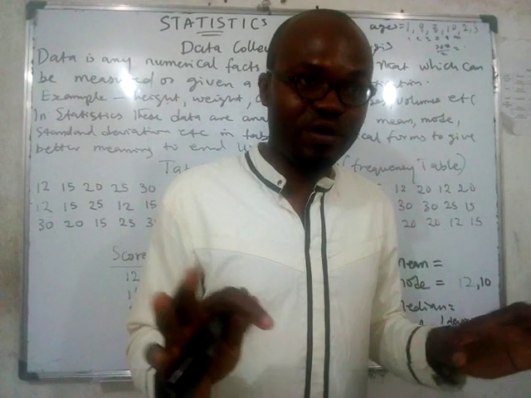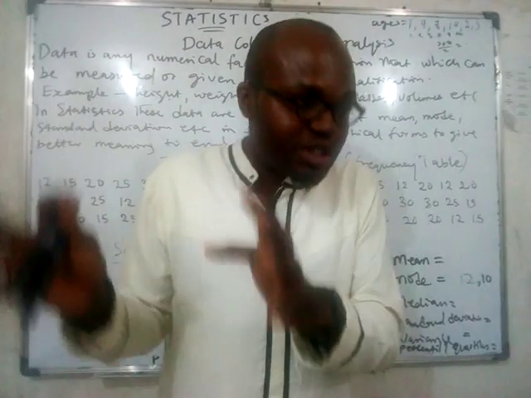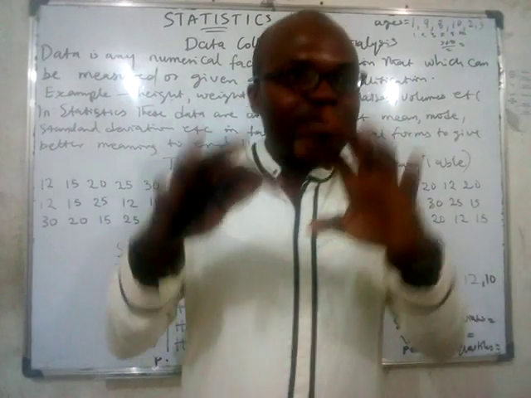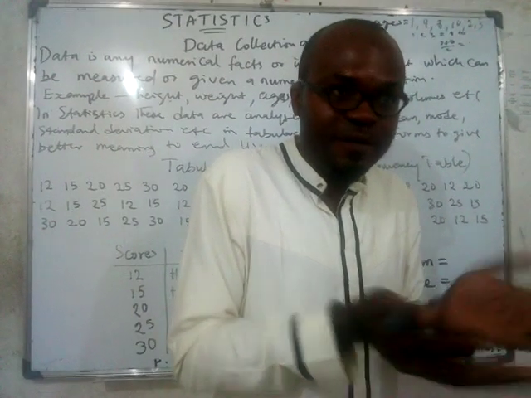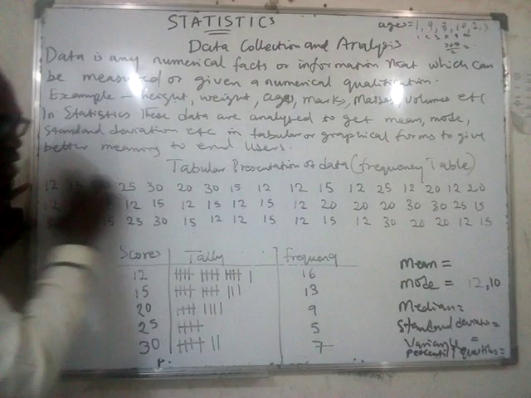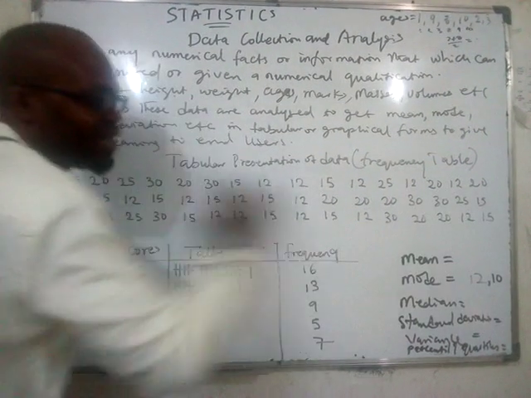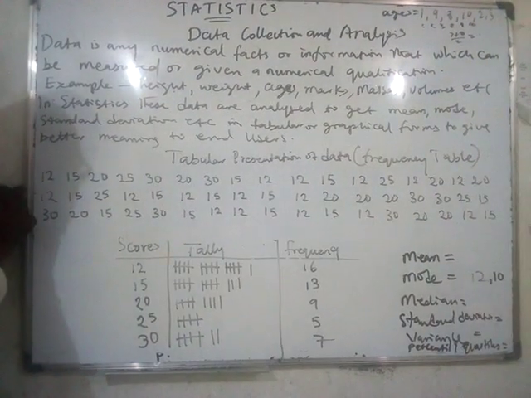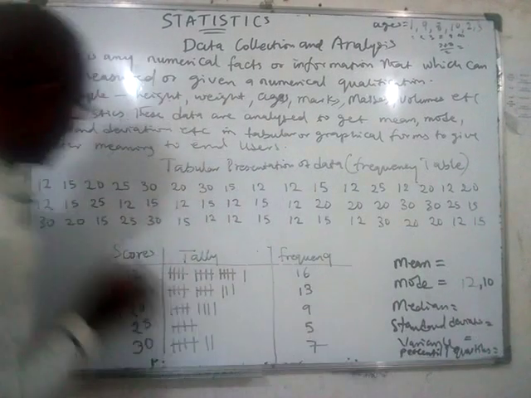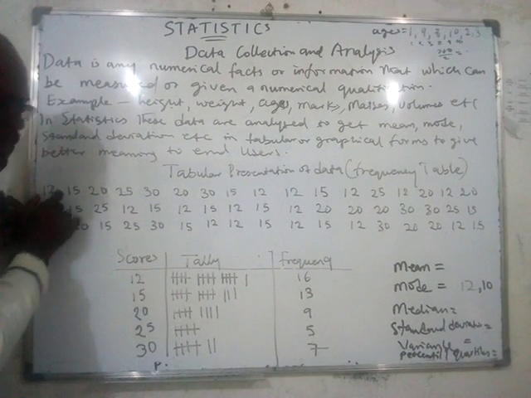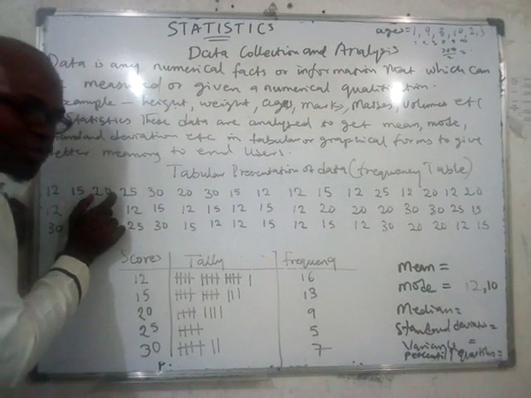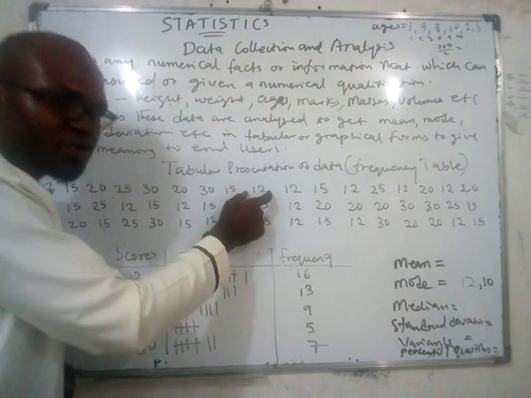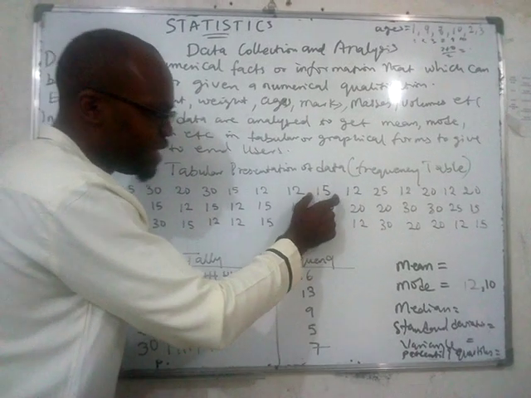It's nothing difficult. It simply means when you have a collection of data, work on it, manipulate it so that people can understand the information you're trying to pass. Is that clear? Let's say now we have data of scores of students. You come to your class now. We have Olu scored how many? 12. Ada scored 15. Shola scored 20. Obi scored 12. Adamu scored 15.